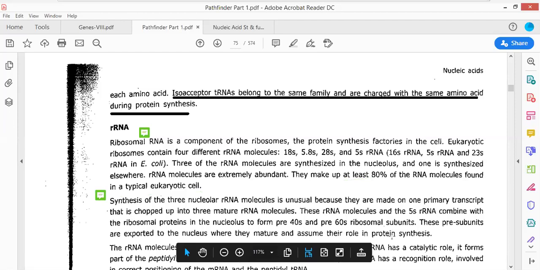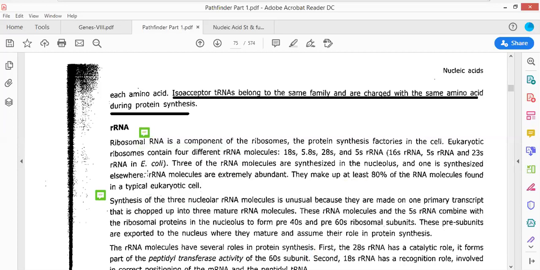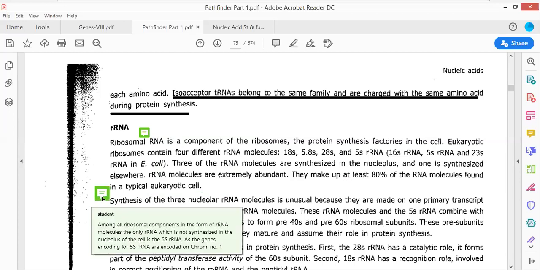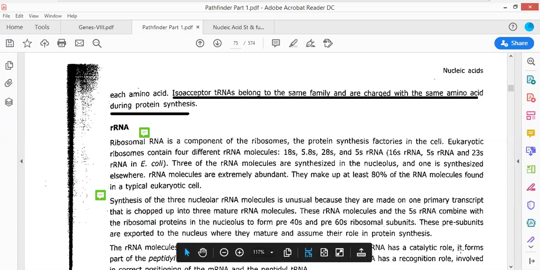Okay. Now, I would be sharing this modified PDF with you also, so that you can note all these modifications in your theory book. I do recommend that you note all these modifications in the theory book of Pathfinder, so that when you are revising them, it will become much clearer to you.